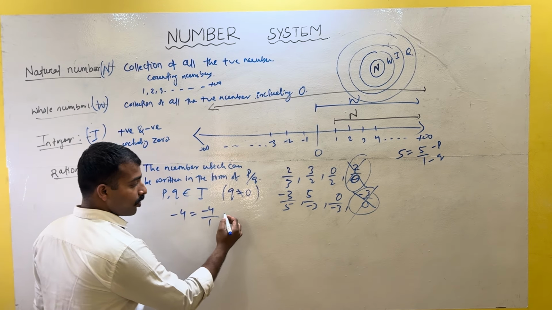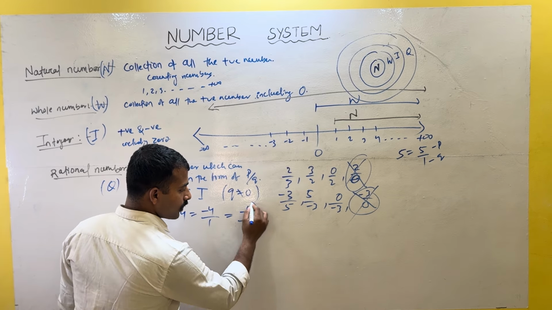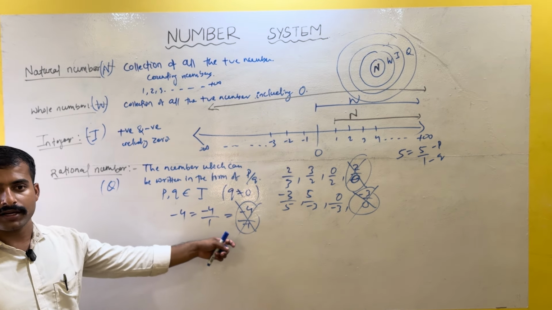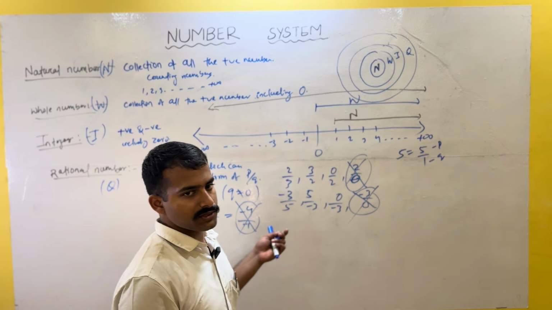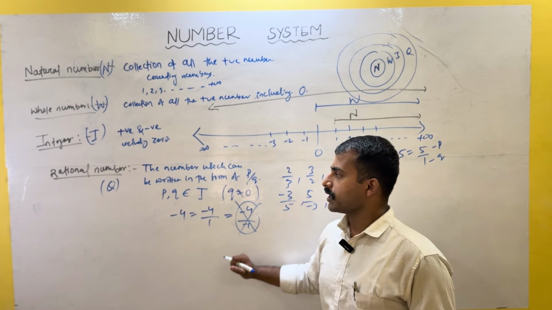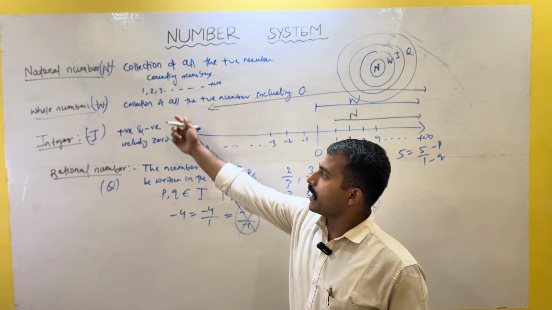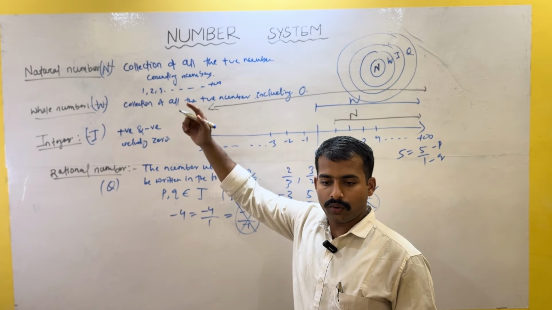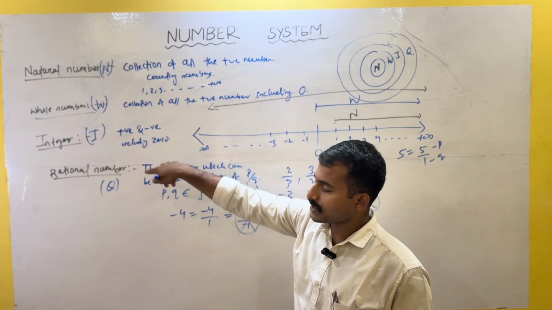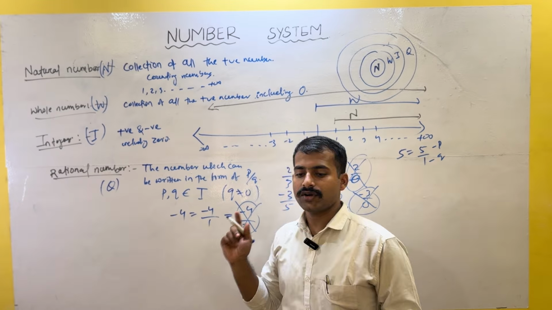But -4 is not equal to -4 by -1, because that value is 4; the -1 will be cancelled. So a natural number, a whole number, an integer can each be called a rational number, but vice versa is not possible.